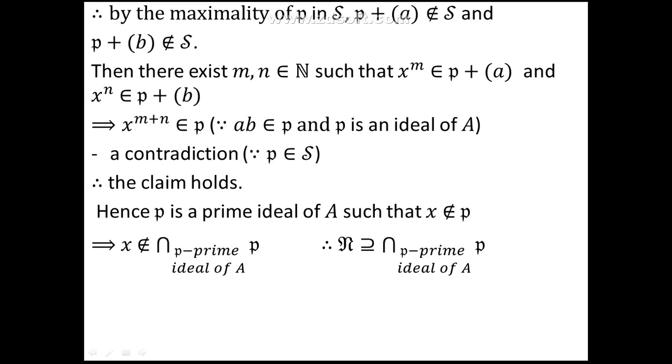Thus, we have proved that if x is not in n, that is the Nilradical of A, then x does not belong to the intersection of all prime ideals of A. Or in other words, we have proved that n contains the intersection of all prime ideals of A. Now, combining both the inclusions, because earlier we have proved that n is contained in the intersection of all the prime ideals, we get the equality that n is equal to the intersection of all prime ideals of A. This proves the theorem.